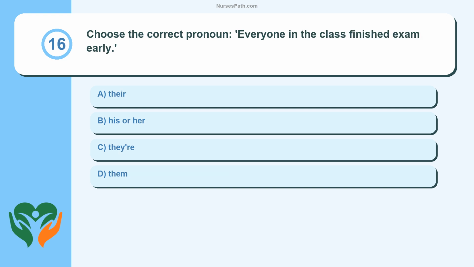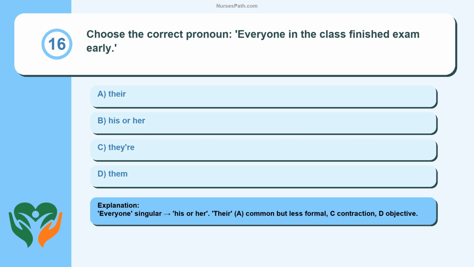Question 16. Choose the correct pronoun. Everyone in the class finished blank exam early. Their, his or her, them. Everyone is singular, his or her. Their, A, is common but less formal, C contraction, D objective.